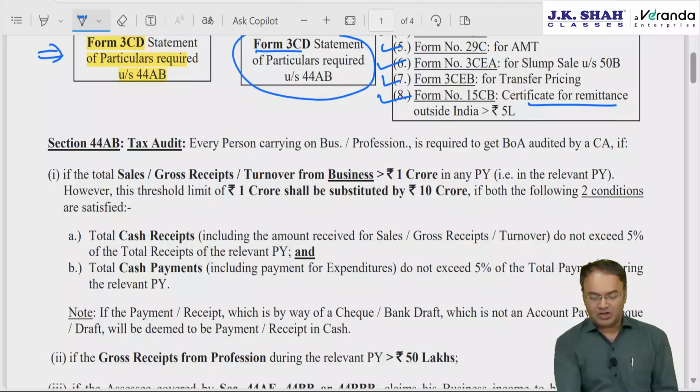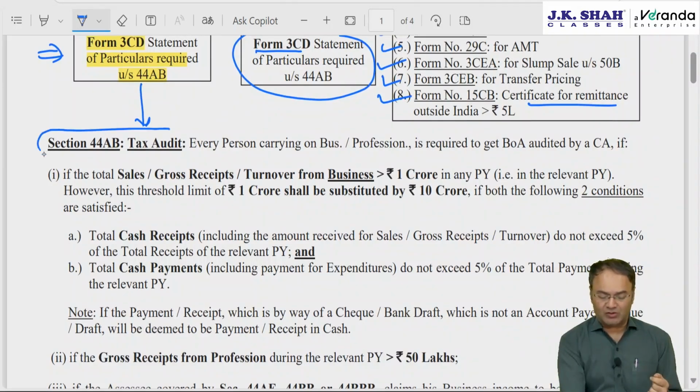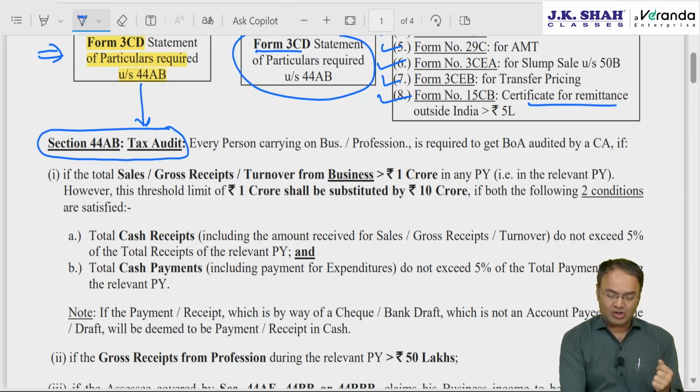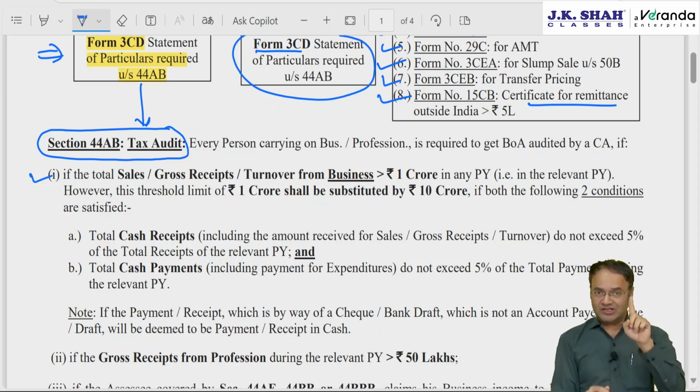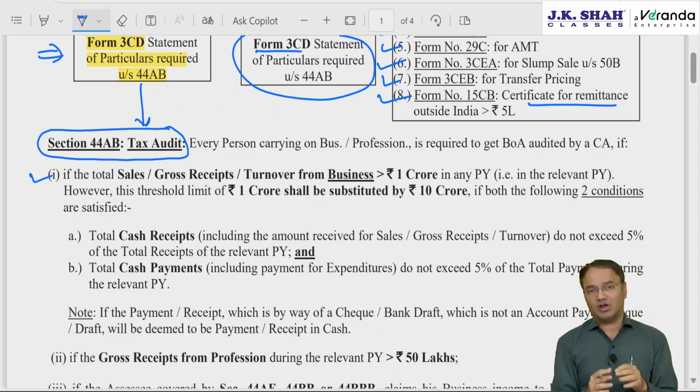Now, what is tax audit? For which form 3CA, CB, CD required? Tax audit we already discussed in the PGBP chapter has got 4-5 clauses. Clause 1, which is applicable for a business class person whose current year's turnover from business, sales, gross receipt or turnover from the given business exceeds rupees 1 crore, then he is required to get his books of accounts audited.